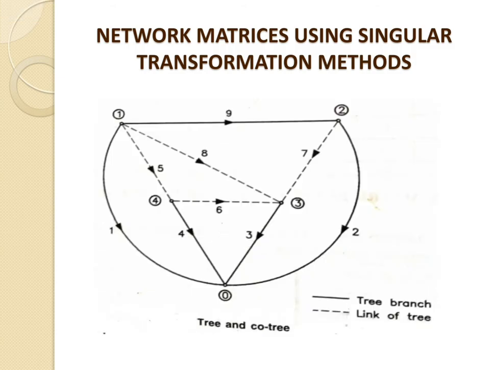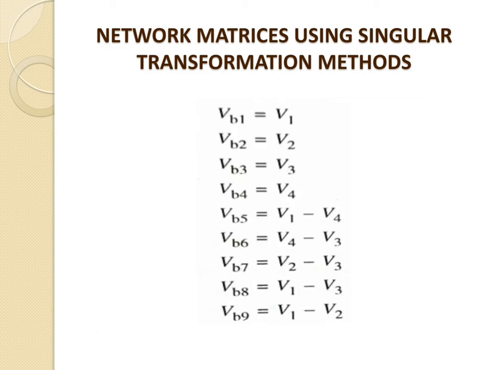In the same way, go for branch number 3. Branch number 3 is connected between node number 3 and node number 0, and the current direction mentioned is from node number 3 to node number 0. So V3 is higher than V0, because based on the property, current always flows from higher potential to lower potential. So the voltage across branch number 3 is given by V3 only, because it is V3 minus V0, but V0 always has a value of 0. So we will write that VB3 is equal to V3 only.